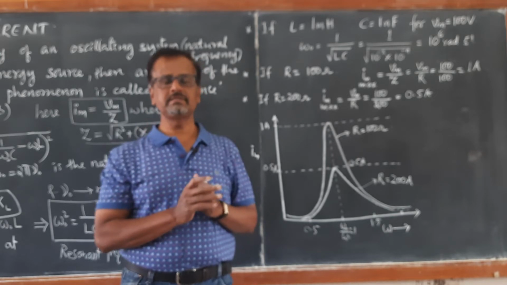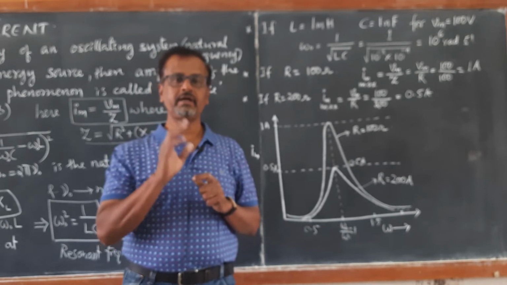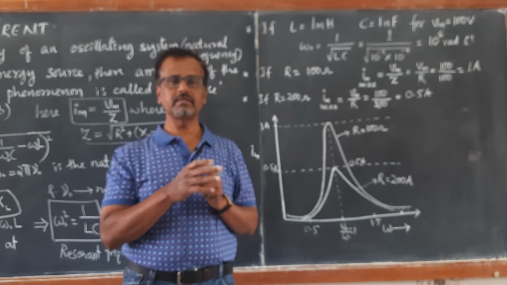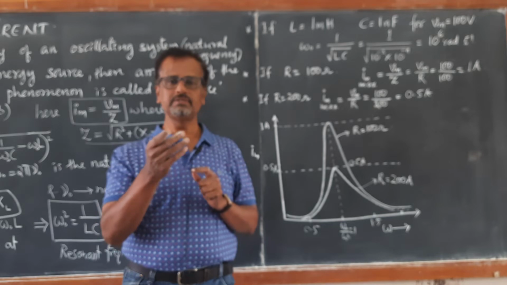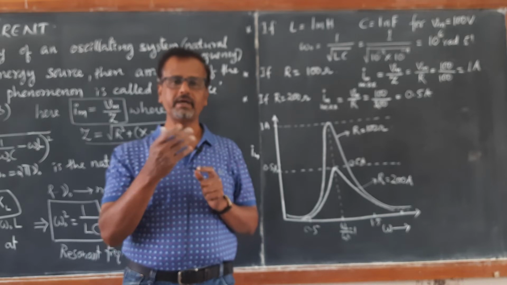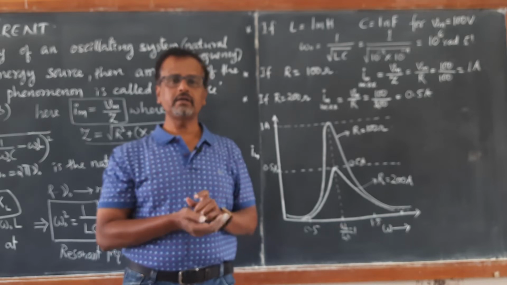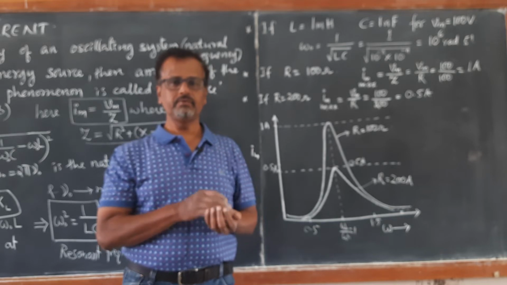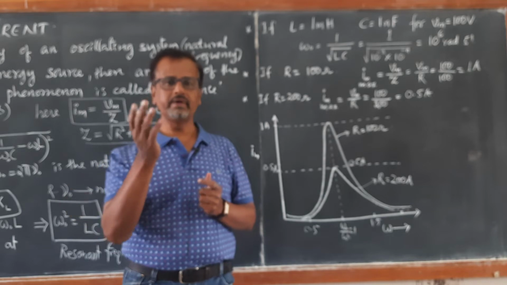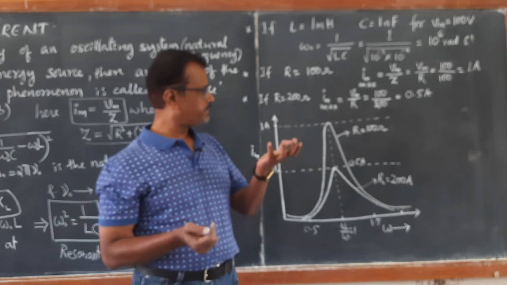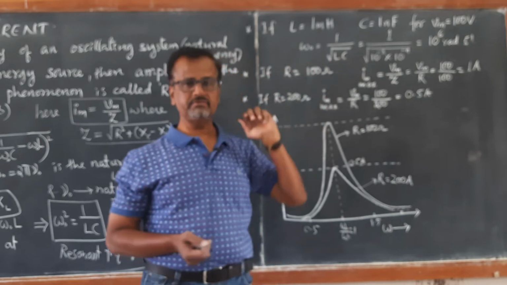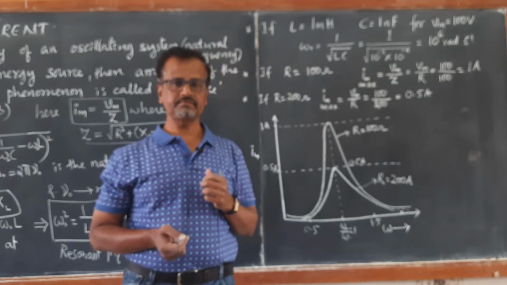The same thing happens in the case of a TV remote control. When we are searching for TV channels using the remote control, automatically we are adjusting the capacitance values. It may be a variation of capacitance or a variation of inductance.